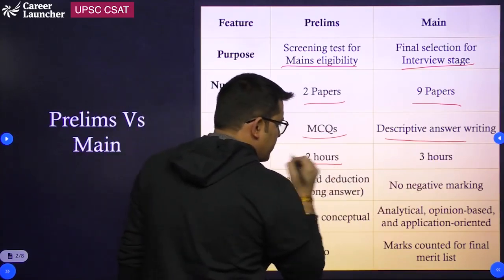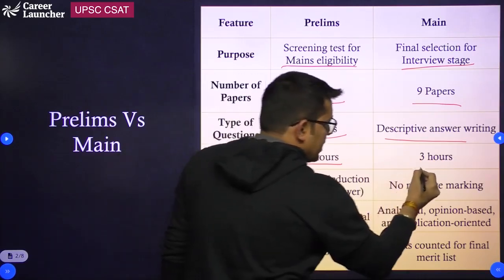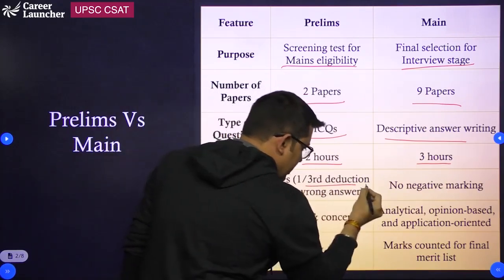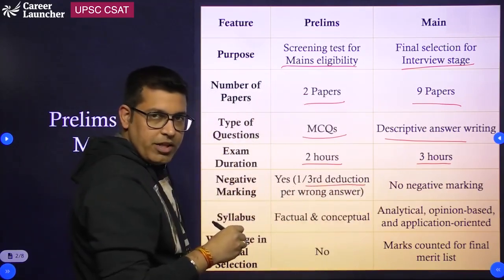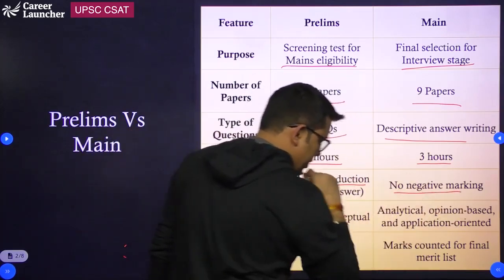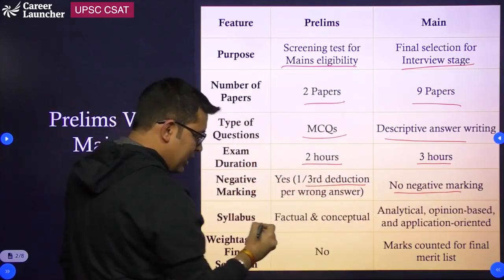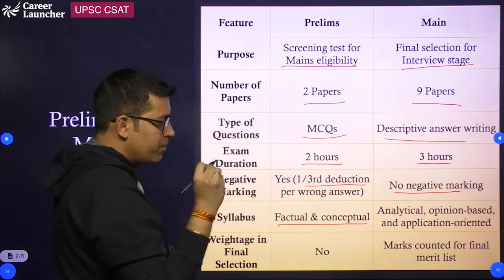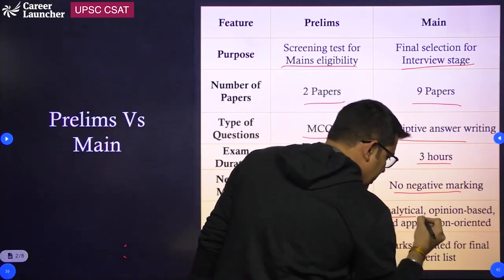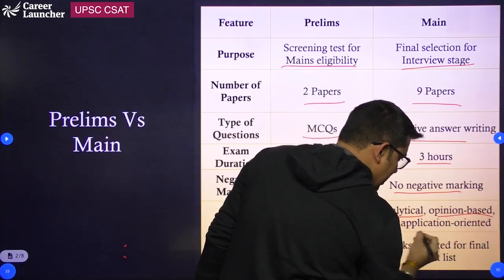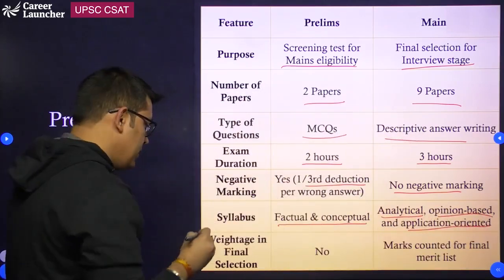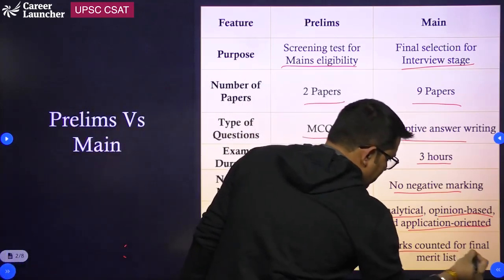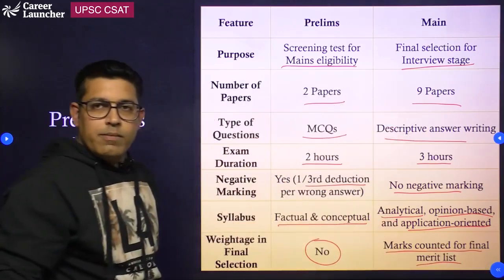Exam duration for each paper in prelims is 2 hours each. In the main examination, it is 3 hours. There is 1/3 negative marking in the prelims papers, but there is no negative marking in the main examination. There are more factual and conceptual questions in prelims, but in mains you will find analytical, opinion based and application oriented questions. There is no weightage for prelims in the final selection. In the main examination, marks are counted for the final merit list.